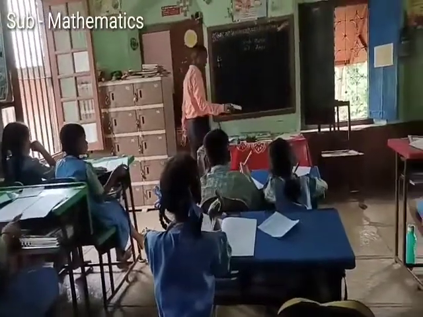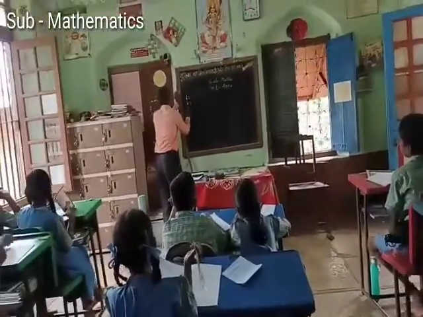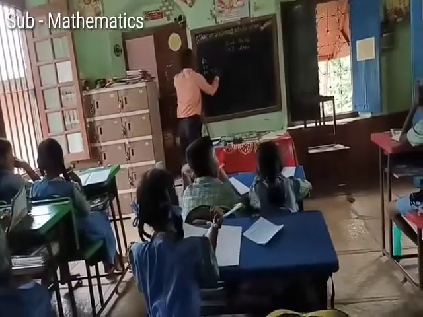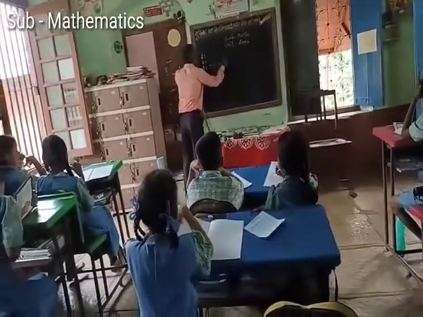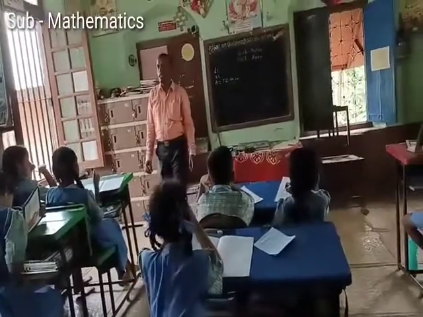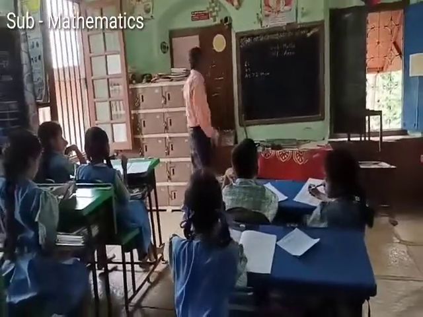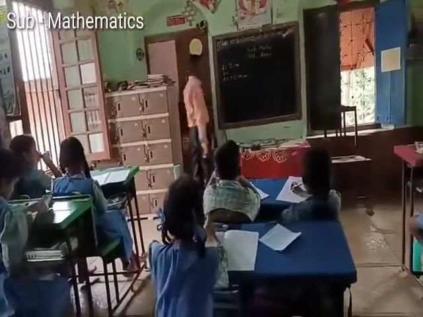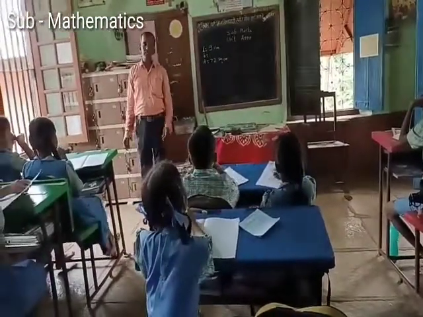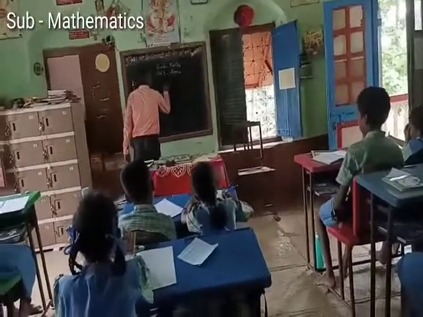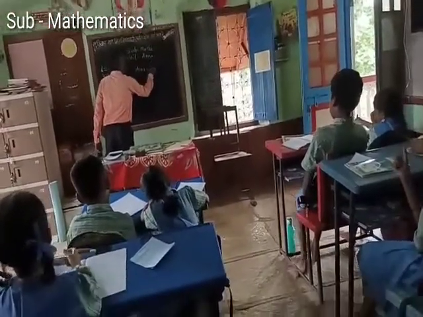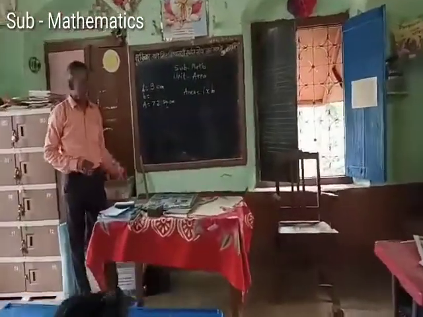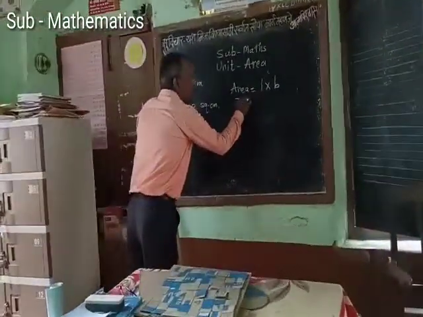Let's see another example. Area of the rectangle is given, 72 square centimeter. And the length is given, 9 centimeter. Then what is breadth? First write area is equal to length into breadth. This is the formula. What is area? 72.